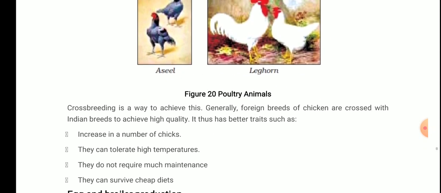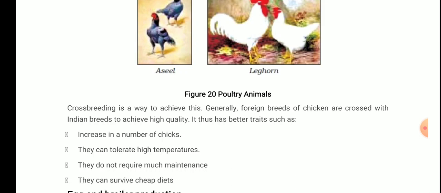Now, crossbreeding is a way to achieve this. Generally, foreign breeds of chicken are crossed with Indian breeds to achieve high quality. It shows how we can achieve good quality of eggs and meat. Now, it thus has better traits, such as, what are the better traits? Increase in number of chicks, means the reproduction value is high. They can tolerate high temperature. They do not require much maintenance, and they can survive on cheap diets also.